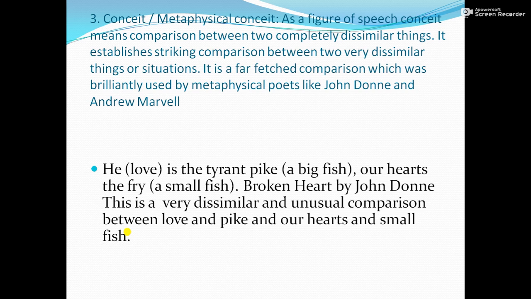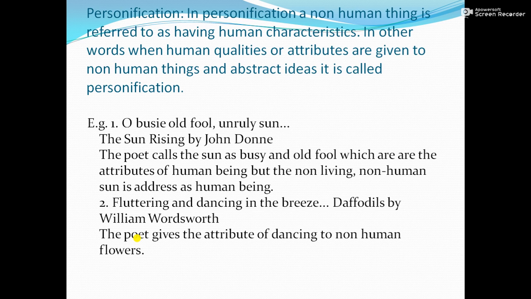Right? So, therefore, as I earlier said, such comparisons always stun us, surprise us, and shock us, because this is a very dissimilar and unusual comparison. What is an unusual comparison? That love is compared to pike and our hearts are compared to small fish.